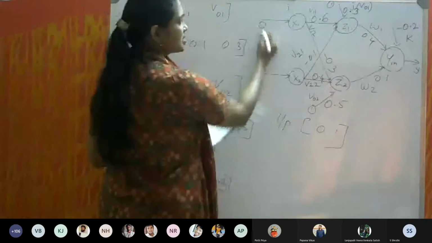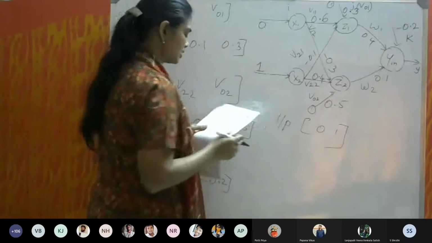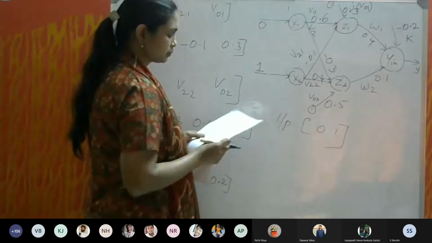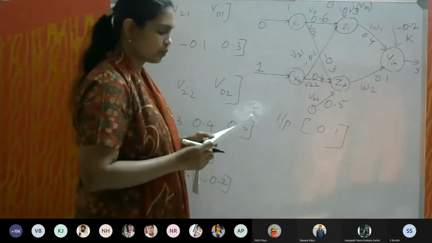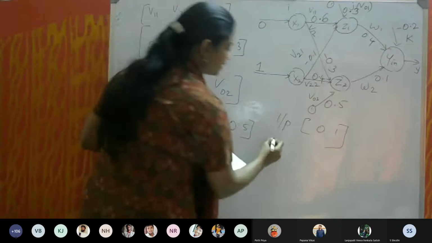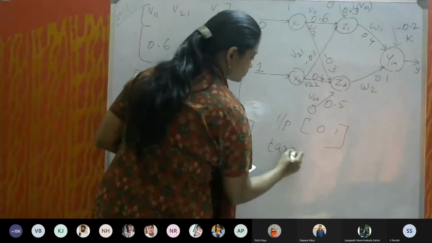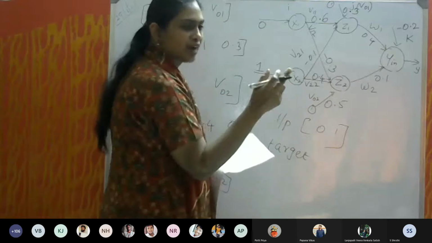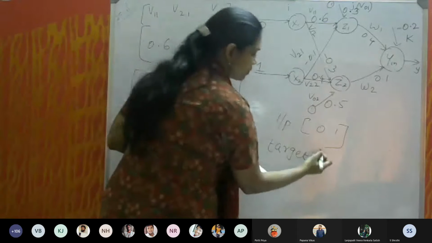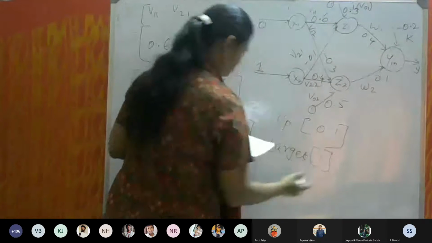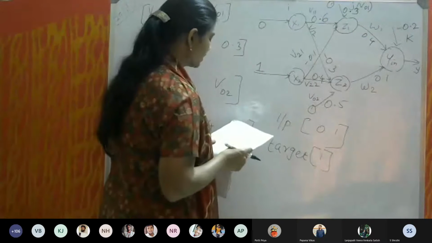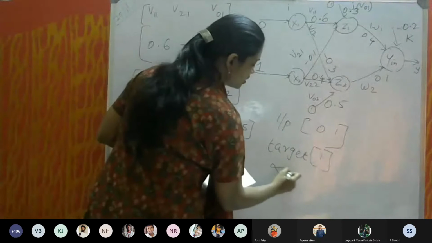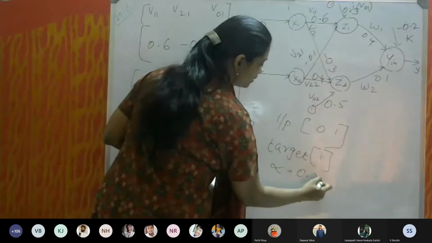That means x1 is 0, x2 is 1. Target is 1. That means I should get my y value as 1. So my t value is 1. Use a learning rate alpha equal to 0.25.